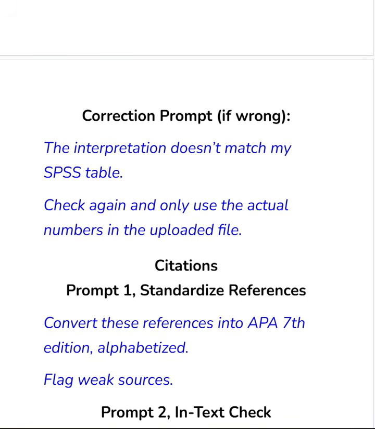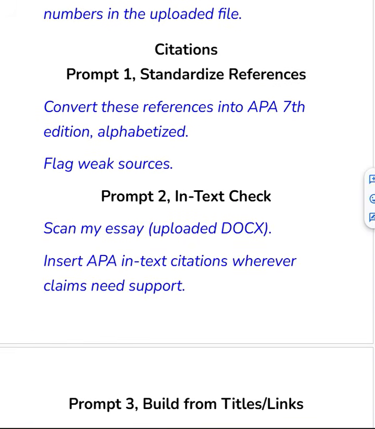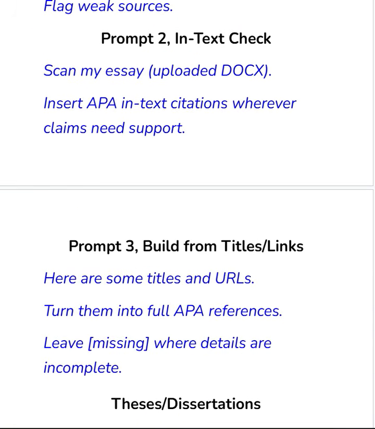I'm now talking about using ChatGPT for data analysis. So this is your citations. Let's say it gives you references, then you have to convert them to APA 7th edition or MLA. You can always do that and flag weak sources. Then this is the second prompt.